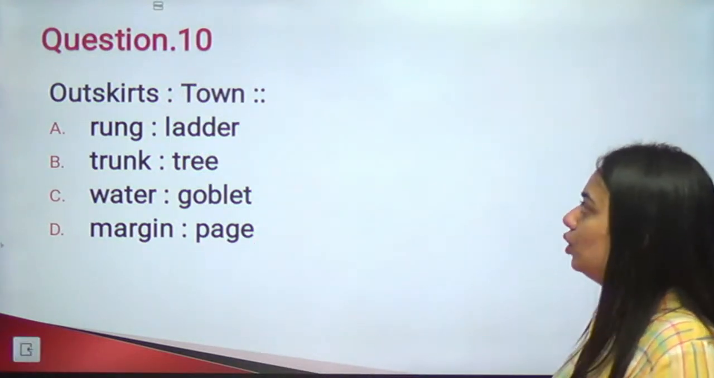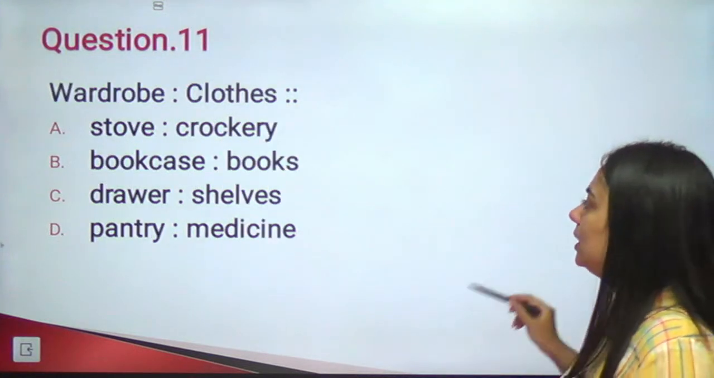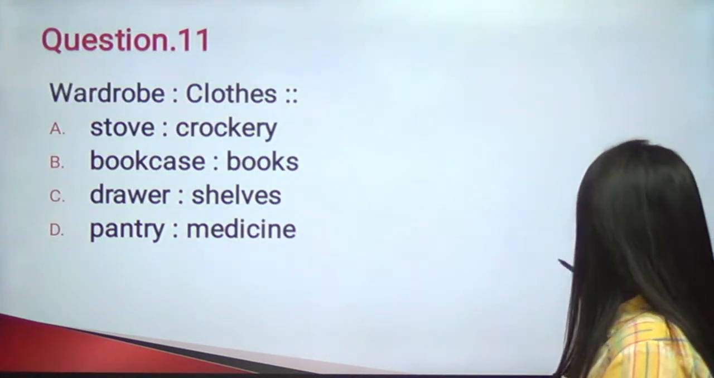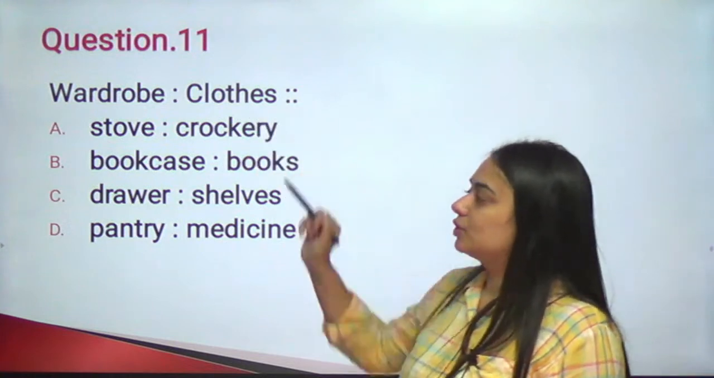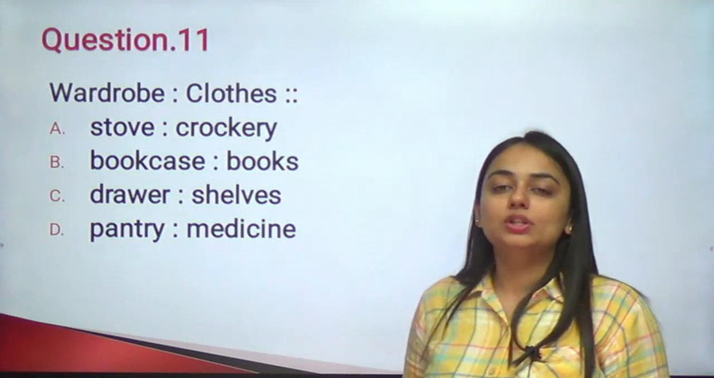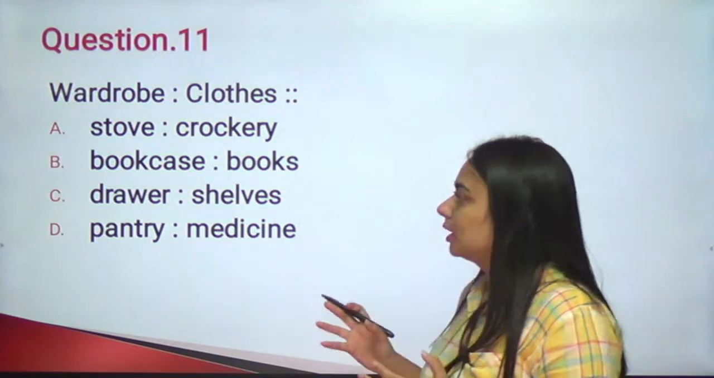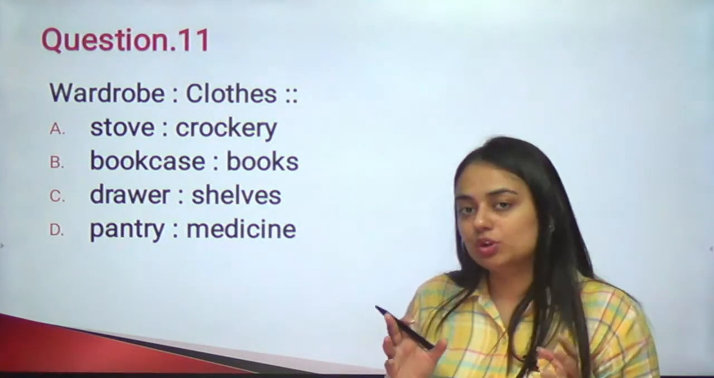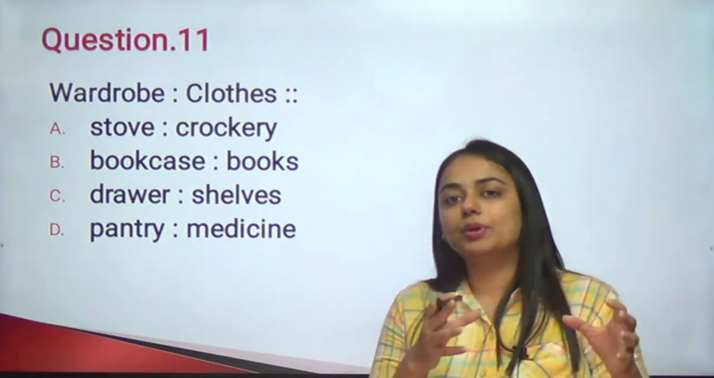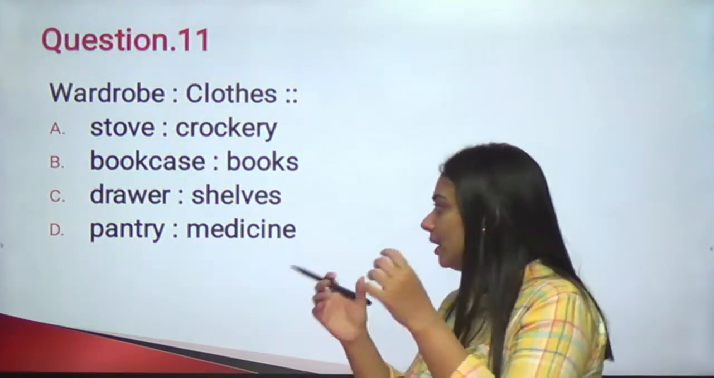Very nice. Two questions left. Come on, quickly answer the 11th one. Wardrobe is to clothes. We know that we store clothes in the wardrobe. So wardrobe, A is to B. If I have to say what the relationship should be, we keep B in A. We keep clothes in A.